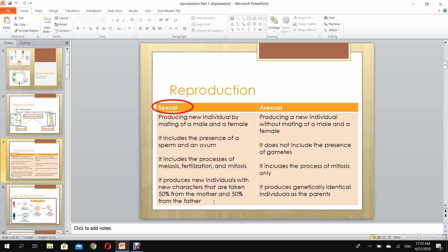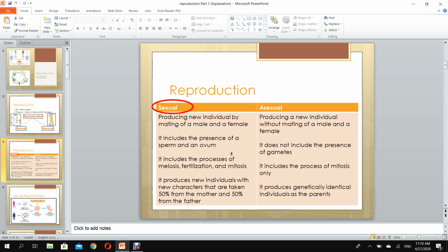You have your own personality, your own characters. So this is sexual reproduction where each individual has his new characteristics. However, in asexual reproduction, the produced individuals or the coming offspring are identical to their parents, even in their genes. They are genetically identical. So even their DNA is identical to that of their parents.